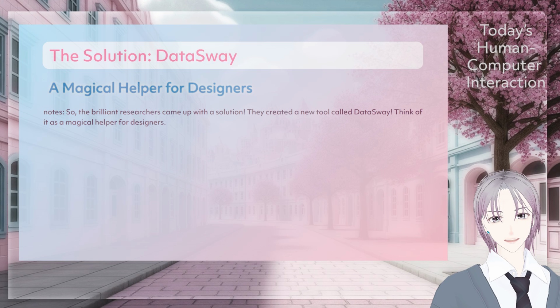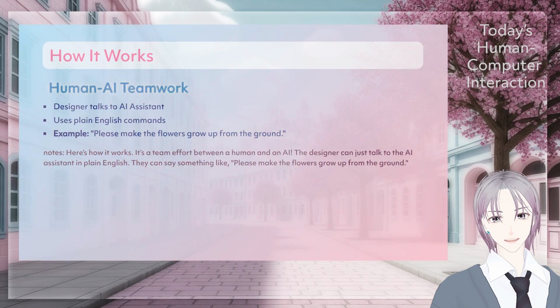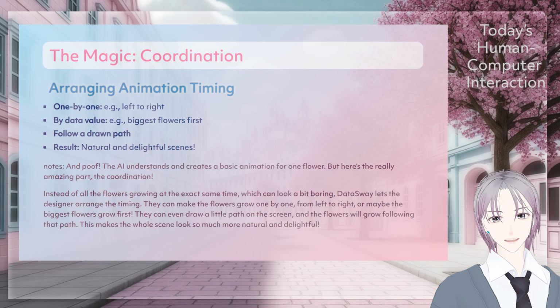They created a new tool called DataSway. Think of it as a magical helper for designers. Here's how it works. It's a team effort between a human and an AI. The designer can just talk to the AI assistant in plain English. They can say something like, "Please make the flowers grow up from the ground," and poof, the AI understands and creates a basic animation for one flower.